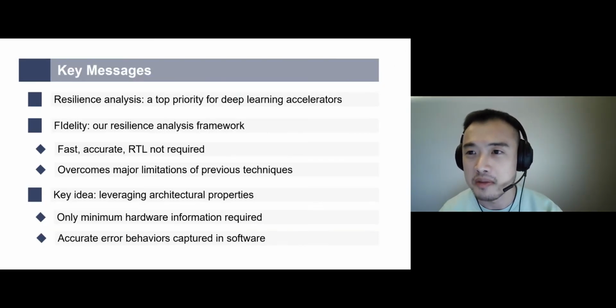Here is the key message of this video. Resilience analysis is a top priority for deep learning accelerators, but previous studies have many limitations. Therefore, we present our resilience analysis framework called FIdelity, which is both fast and accurate and does not require access to RTL. The key idea of FIdelity is to leverage unique architectural properties of deep learning accelerators. We developed an algorithm that requires only a minimum amount of hardware information without the need to access RTL code and can capture accurate error behaviors in software.